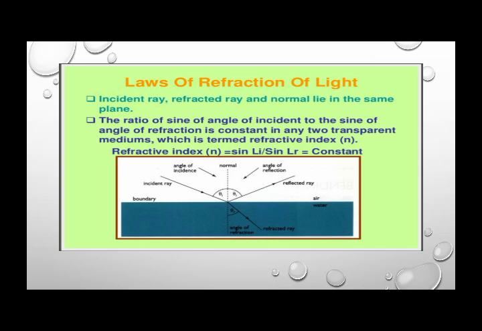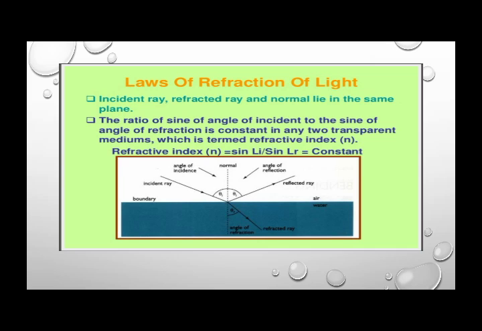First of all, we should know that light always travels in a straight line, so it bounces back or it refracts again in a straight line. It never tilts here and there, or becomes zigzag in position. It always reflects in a straight line, or it always refracts in a straight line. So there should be angles between the incident ray, reflected ray and the refracted ray. Why? Because it always travels in a straight line.